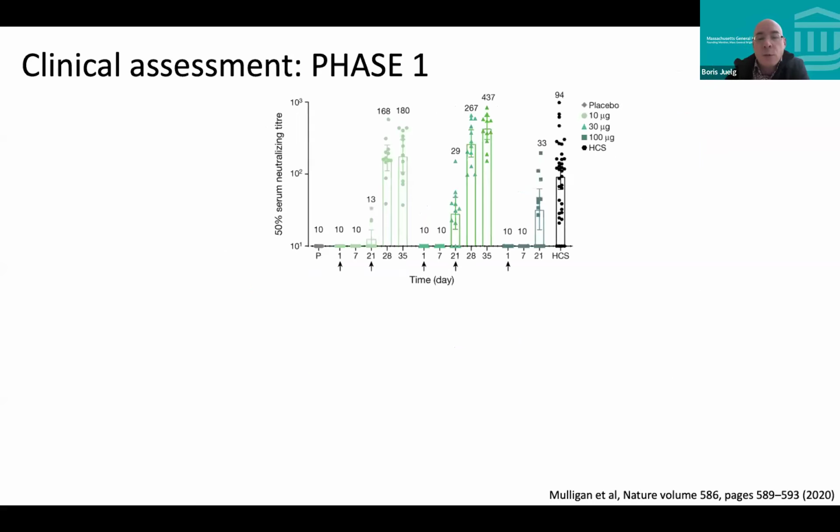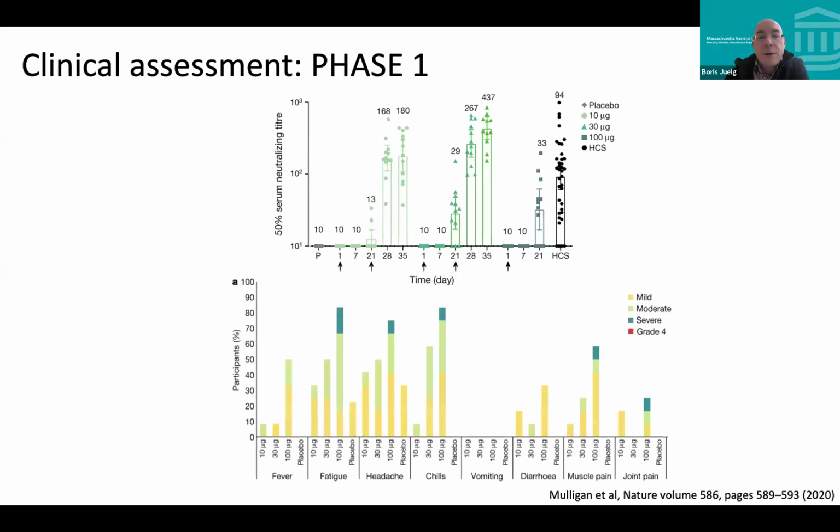And that actually was done also as an example for the COVID vaccines. This is Pfizer, where they really administered in their phase 1 study different doses. You can see here 10 and 30 and 100 microgram vaccine doses, and overall 30 induced a good immune response, not better than the 100 micrograms. But if you look now at severity of side effects, you can see that actually the 100 microgram had a lot more severe side effects than, for example, the 30 or 10 microgram.